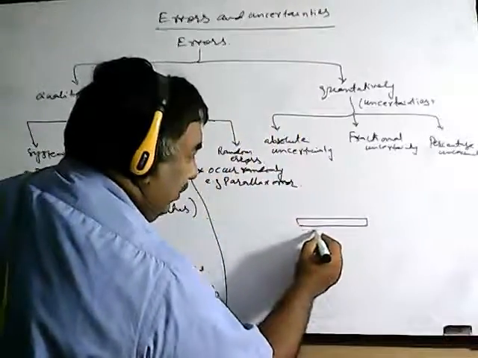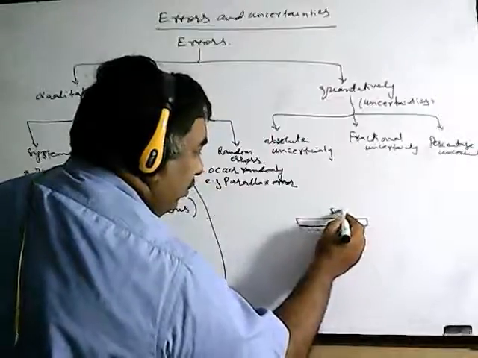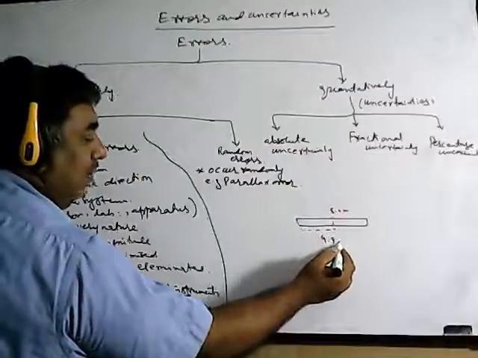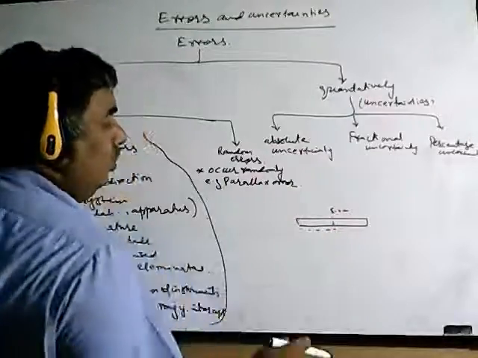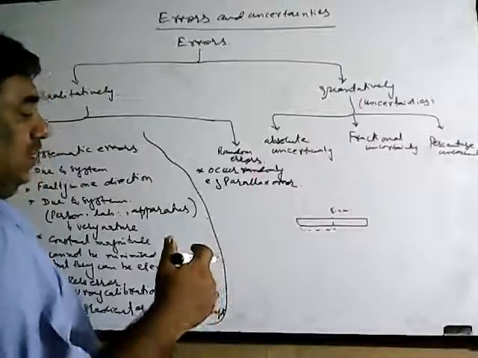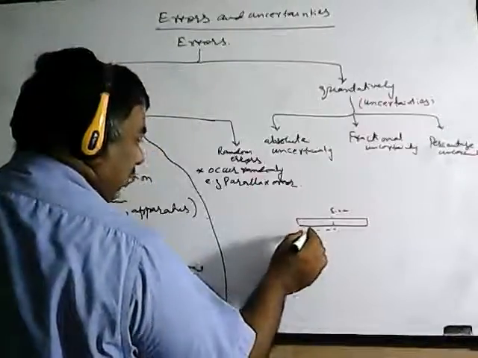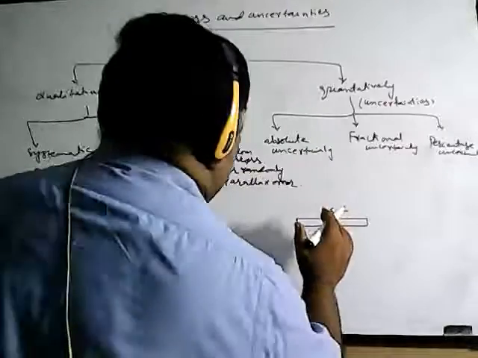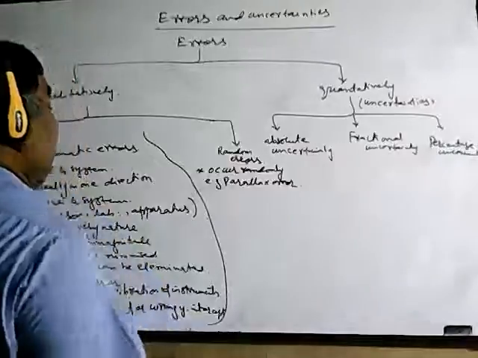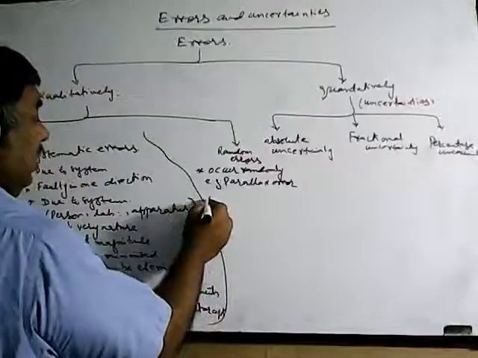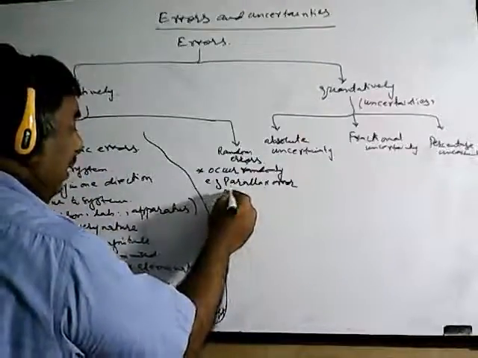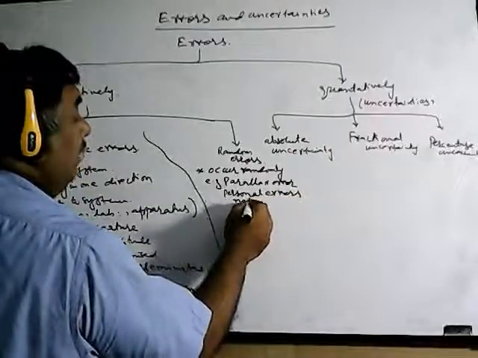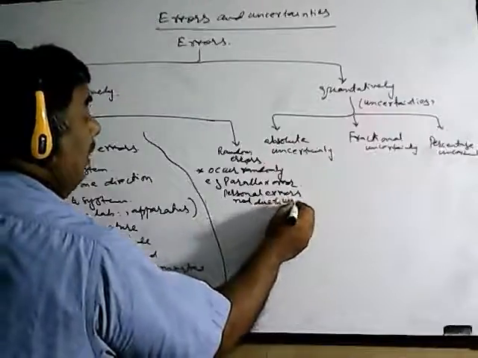Suppose something is measuring 5.0 centimeter, when you see it from this side, it will be coming 4.9 centimeter or less. So that will be a parallax error. But if you see perpendicularly, it will always give you a better result. So they occur randomly, and an example is parallax error. These are personal errors, not due to the very nature of the person.